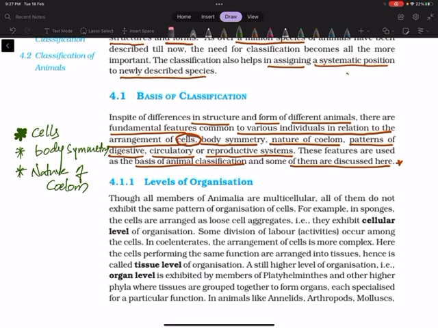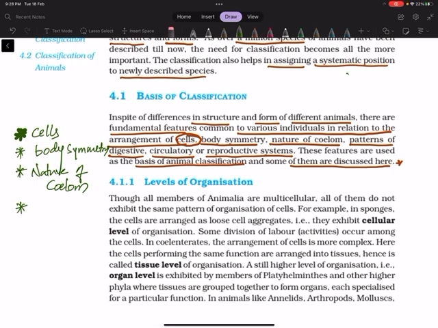Now nature of the coelom in the sense there will be acoelomates where there is no coelom, and then pseudocoelomates and true coelomates. The true coelomates are also mentioned as eucoelomates. Further we are going to discuss it anyhow. Okay. Now these are the things. And next, pattern of digestive system. Digestive system usually will be having only one. How can you use this for the classification of animals? That is our question now.